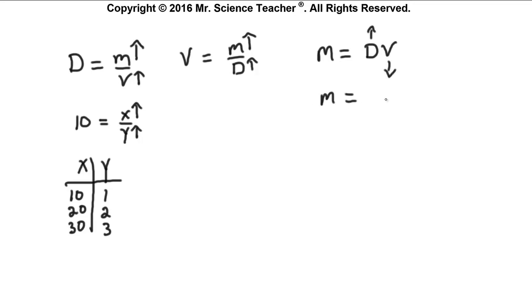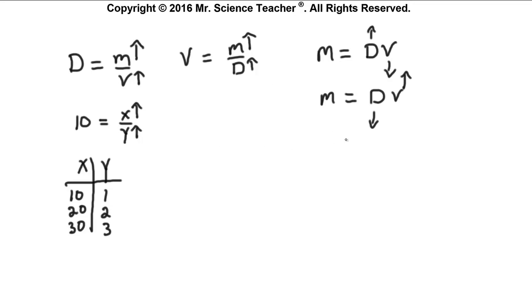Or if I let the density decrease, then the volume has to increase. This is called an inverse relationship. So we have a direct proportion, or we have an inverse proportion, or indirect relationship. So we have these two things that we need to look for.